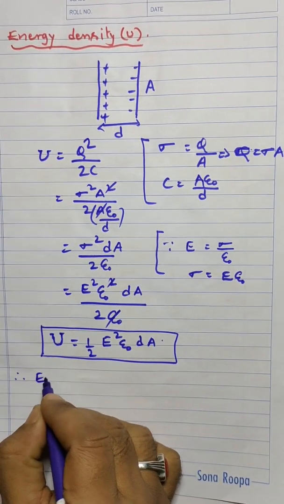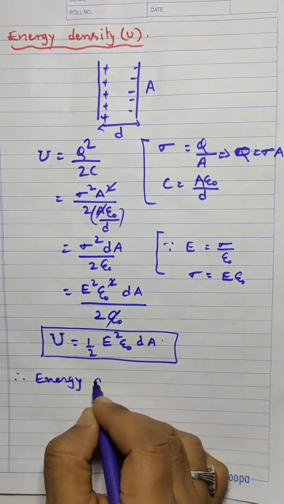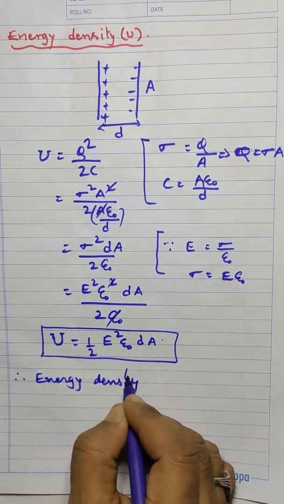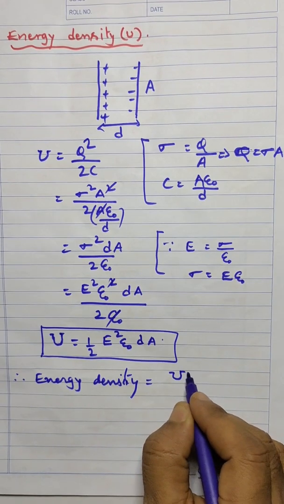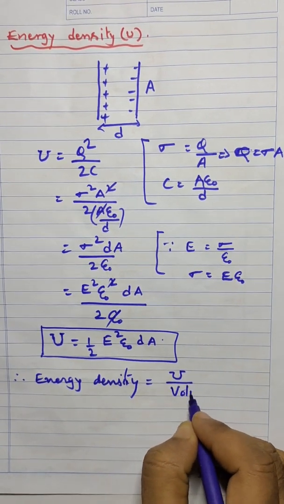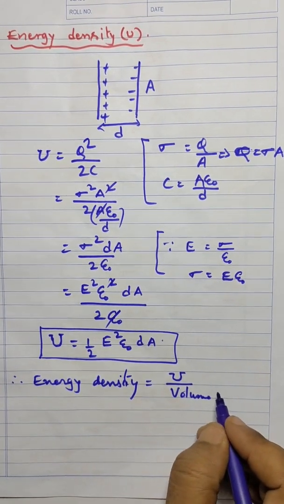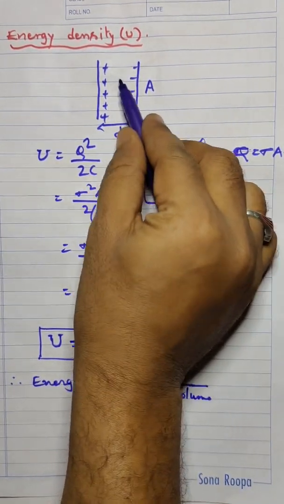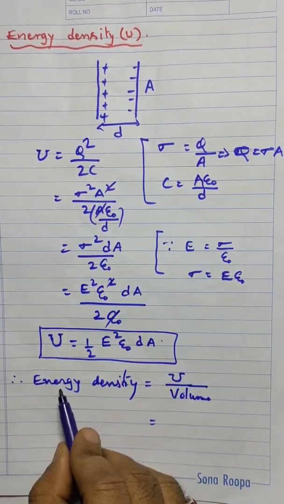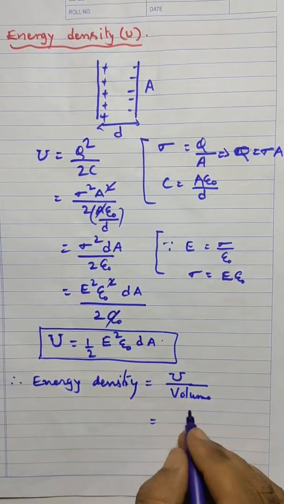Therefore, energy density. What is energy density? Energy density is nothing but the total energy divided by volume. That means total energy present per unit volume is called energy density. So total energy is how much?